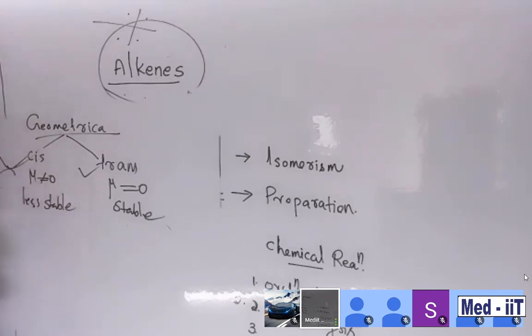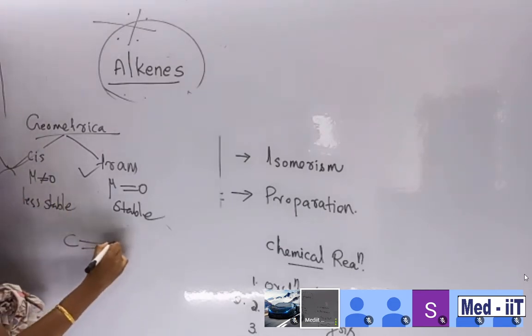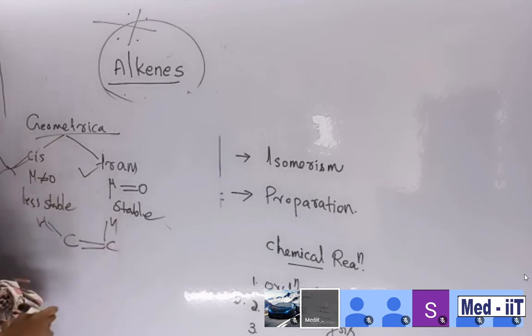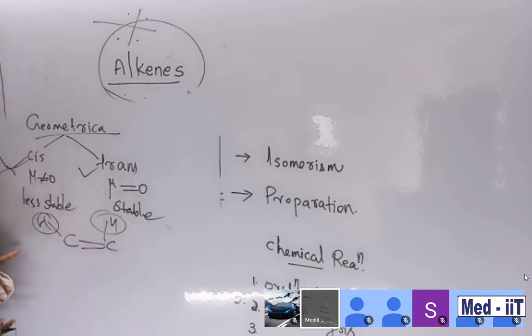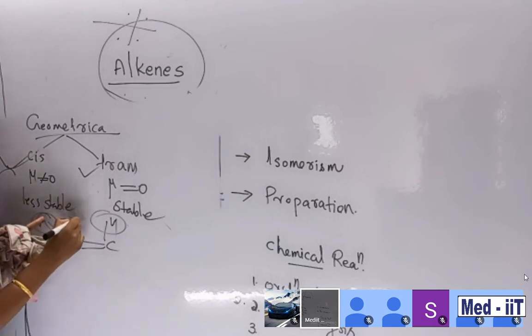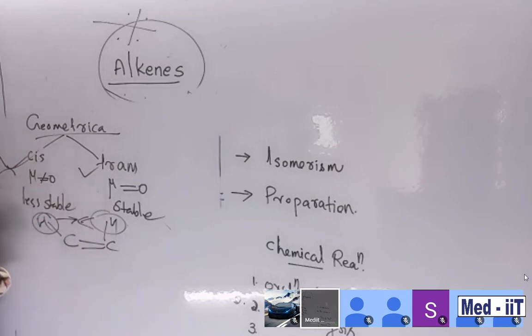Why less stable? Because look, in the arrangement, suppose hydrogen and hydrogen are here. Here similar groups are in the same plane and on the same side of the double bond. So it is making some repulsion. After repulsion, it becomes more energetic. As a result, it goes to less stable. So more energy, less stable.